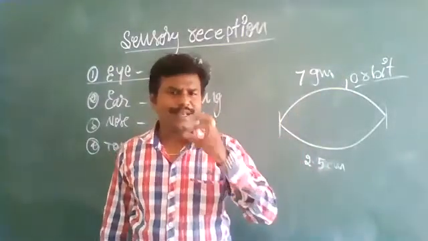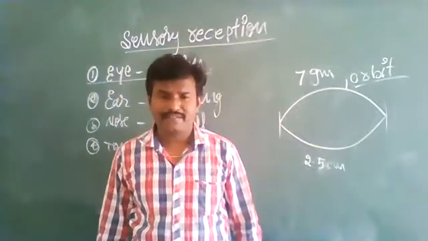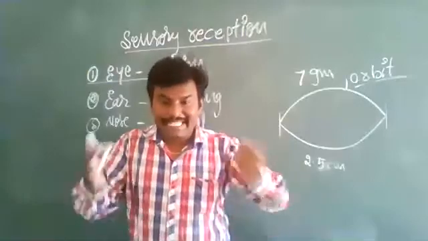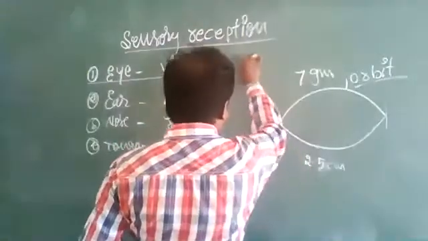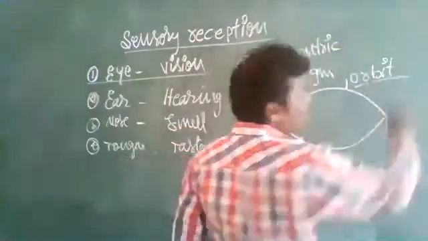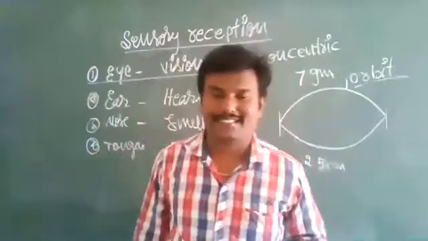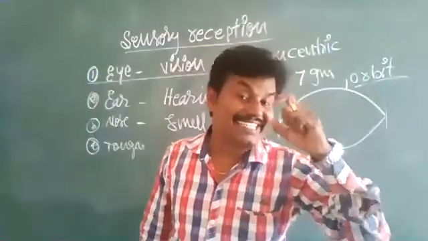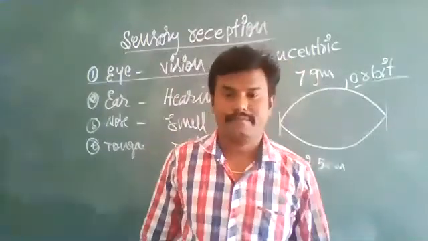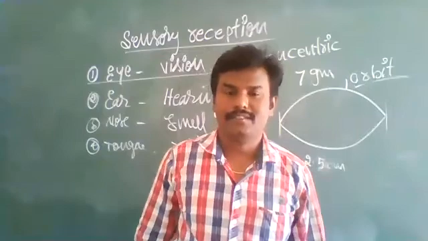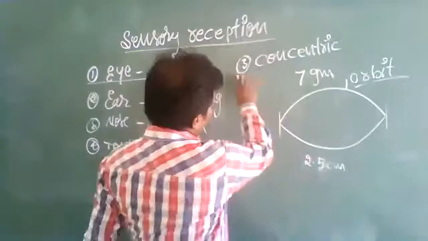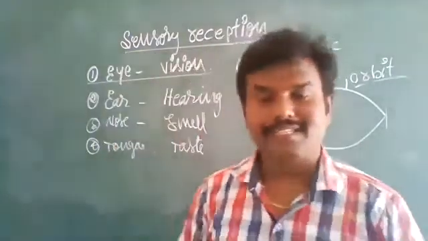The human eye consists of different types of tissues. These tissues are arranged in three concentric circles. Within those three concentric circles, the human eye is located. Okay, that's all. This is the introductory part of the eye. Those three concentric circles, tissues,